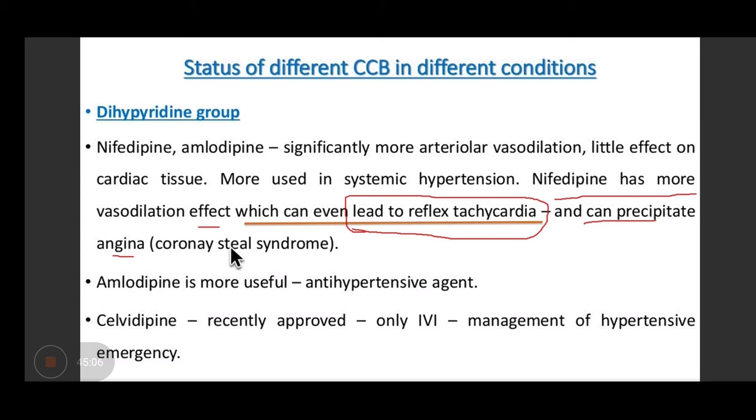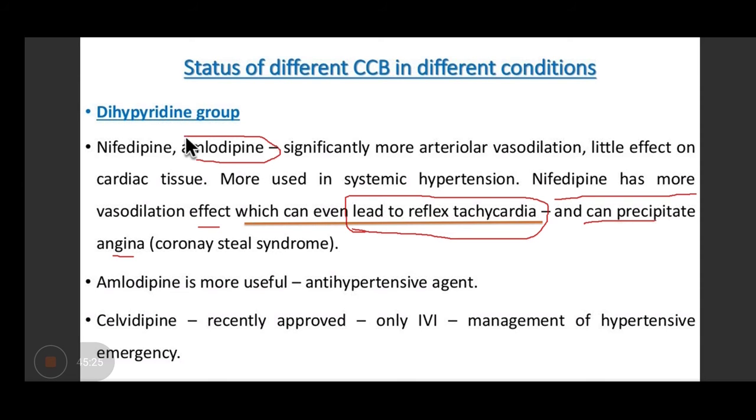So amlodipine, the other drug, is being prescribed for the treatment of hypertension. And the reason is amlodipine has a very long half-life. Its absorption from the GIT is slow. Hence, the chances of reflex tachycardia are less with amlodipine.